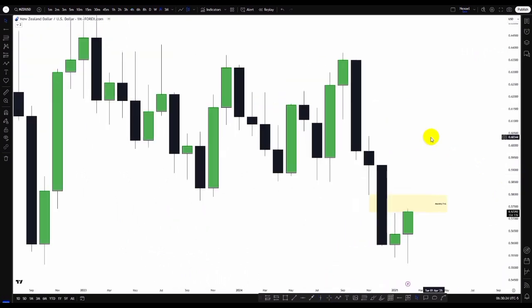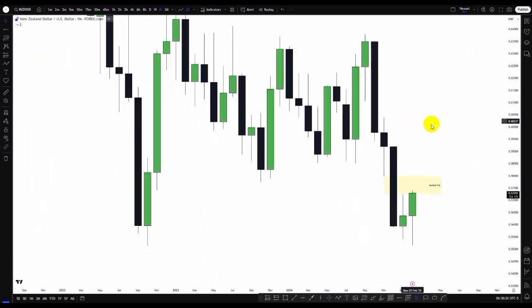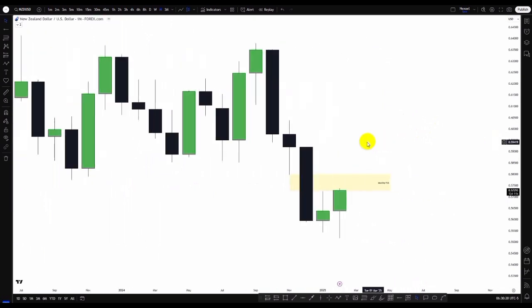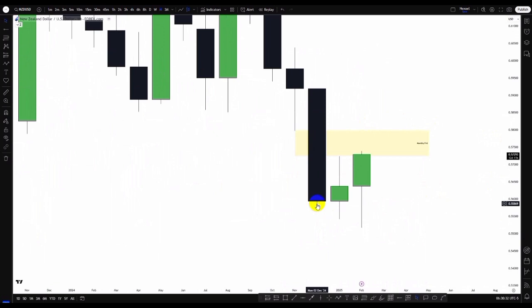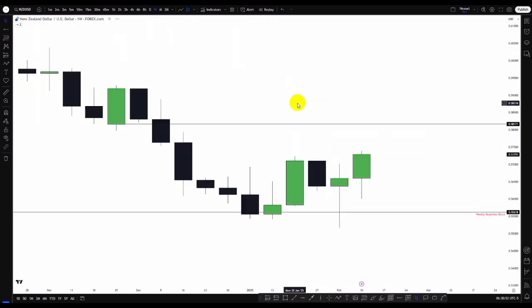So guys, this is NZDUSD, and this is the monthly time frame. We're starting off from the monthly time frame too. So what we can see is the bullish attraction to the upside. Price swept this monthly candle, sell side liquidity, and we can see indecision candle, but then we can see price giving us bullish attraction to the upside into this fair value gap from this candle weak low point to this candle high point. So we have the fair value gap, and price have not yet mitigated the mean threshold from the monthly perspective. So let's check the weekly time frame.